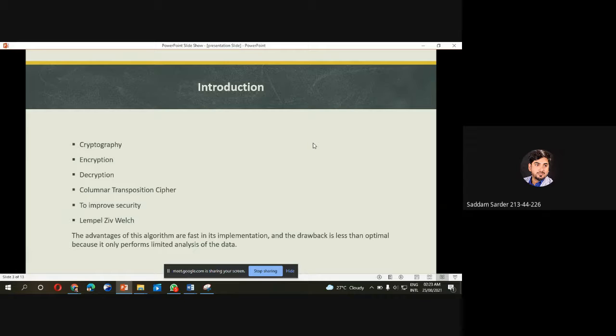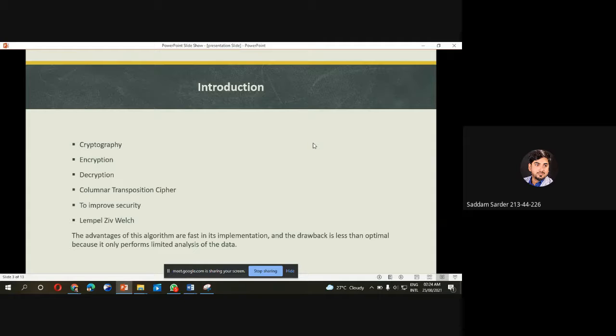Previously, we saw the paper summary. Now I have to explain those things. Cryptography is the study of methods for sending secret messages so that only the intended recipient can open and read the message. The process of converting plain text to ciphertext is called encryption. The process of converting ciphertext to plain text is called decryption.